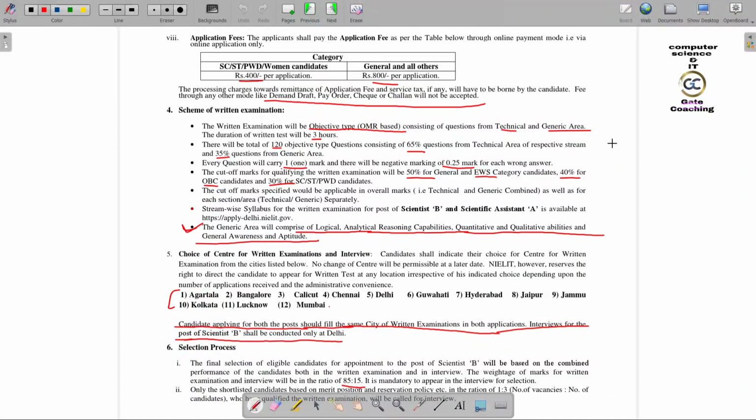So what is going to be in the generic area? The generic area will comprise logical and analytical reasoning capabilities, quantitative aptitude, and general awareness and aptitude. Okay. So you are going to have 120 objective type questions,